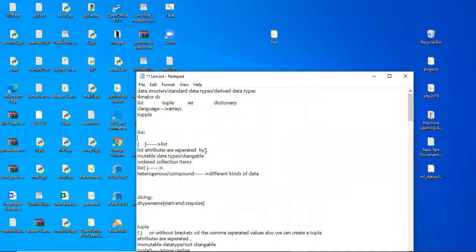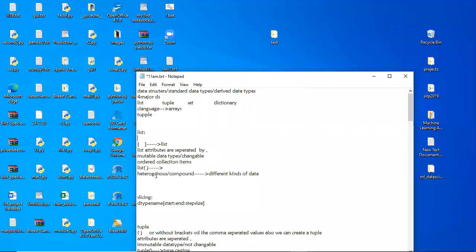Coming to list data structures, these are mutable or changeable data types. Means once you define the list, you can modify that list. That's why these are said to be mutable or changeable data types. Converting one data type into another data type is called typecasting, right? Like that, if you want to convert any other data type into the list data structure, we need to use the list typecasting function.